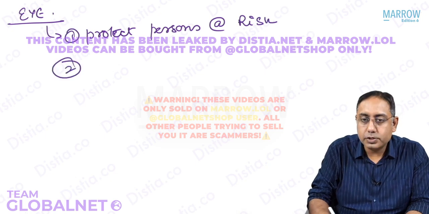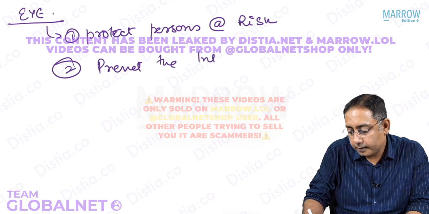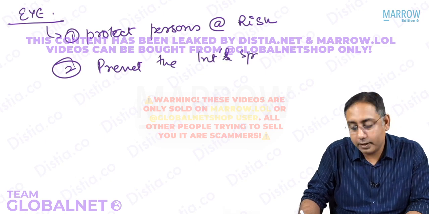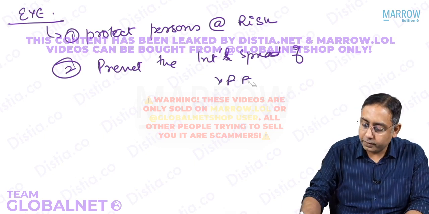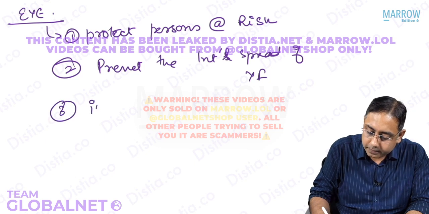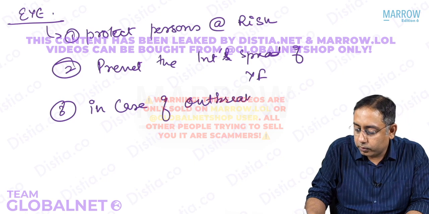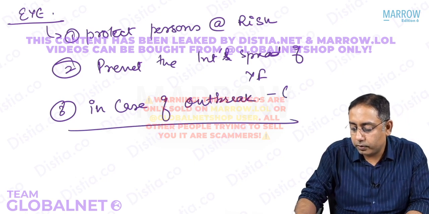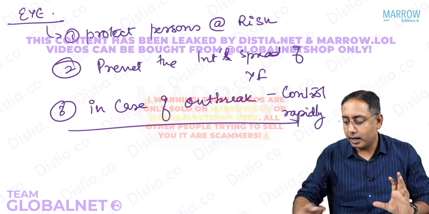Second, it is also to prevent the international spread of yellow fever, and in case of outbreak, we have to control the outbreak. In case of outbreak, you have to control rapidly or immediately. That is what are the three prongs in the strategy.